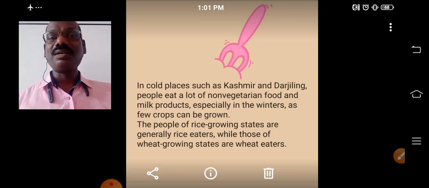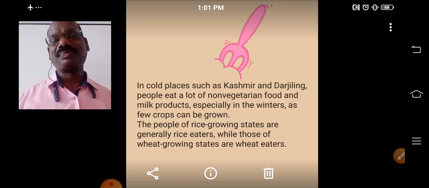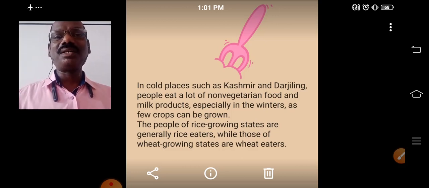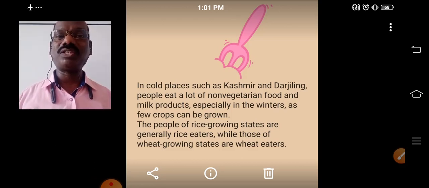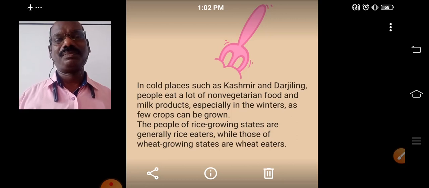Our country won a medal in the Olympics. Our country won the cricket match. Like that, we always say our country, my land, my motherland. That feeling we always keep. That is called our unity in diversity.